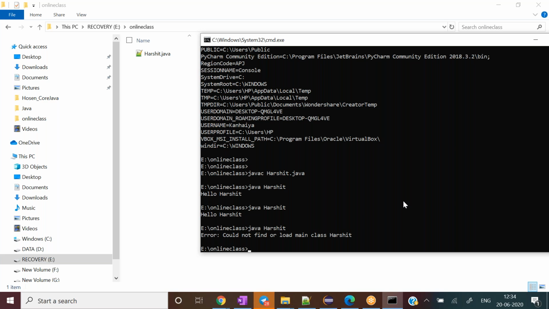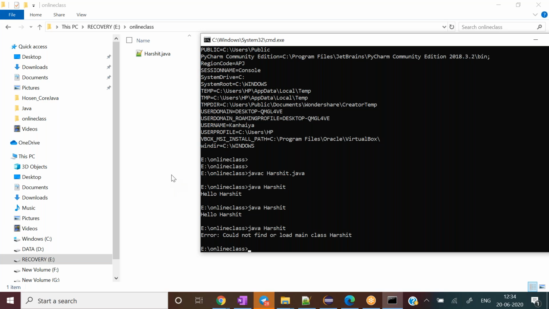We need to set our class path wherever we have saved our class. Then only will it be able to search for our class related things.